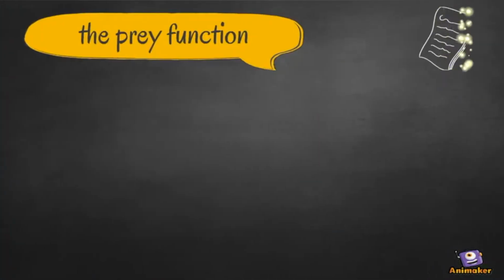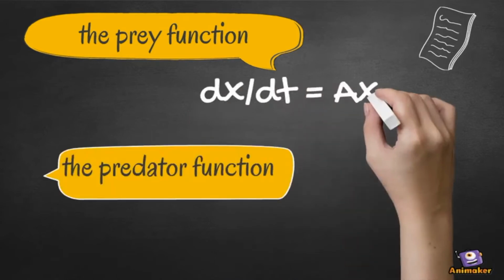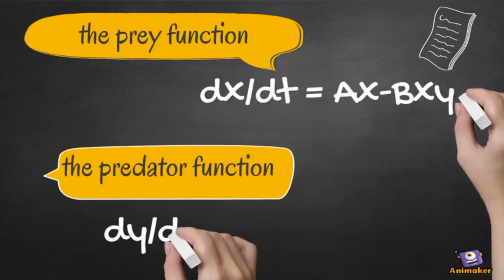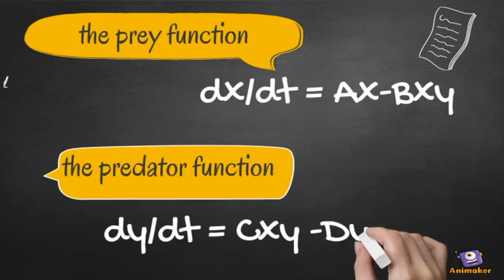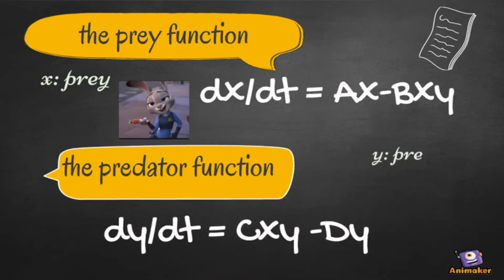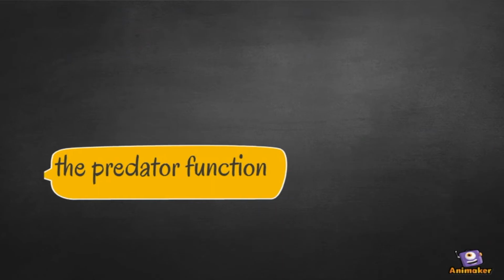The growth rate of prey is expressed as dx over dt equals ax minus bxy, and the growth rate of predator is expressed as dy over dt equals cxy minus dy. We'll assume x is the number of prey and y is the number of predators in both functions over time.